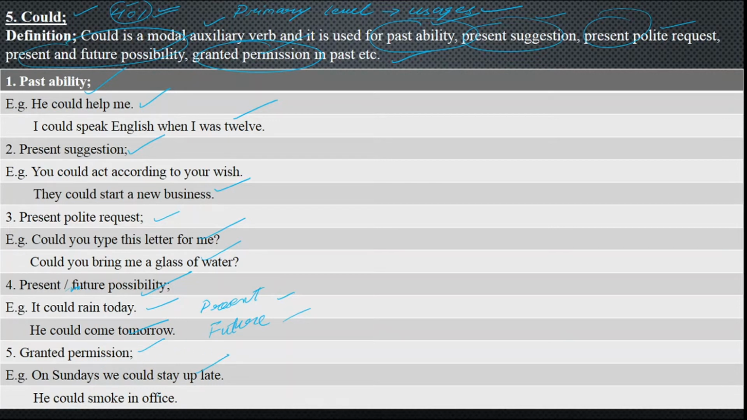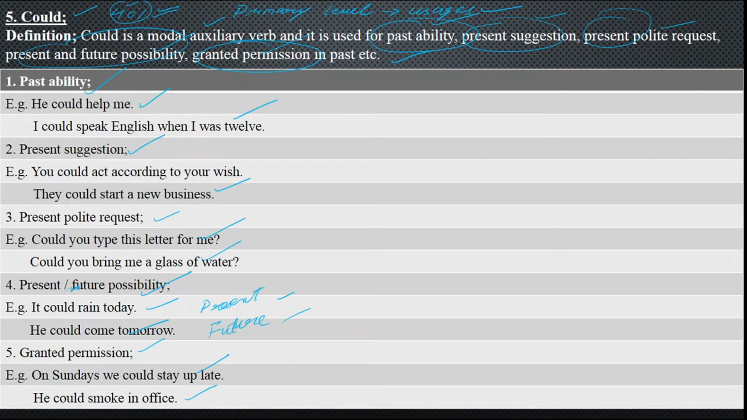And he could smoke in office, but that is a granted permission. Okay, hope you got the five usages of modal auxiliary verb could: past ability, present suggestion, present polite request, present and future possibility, and the last one, granted permission.